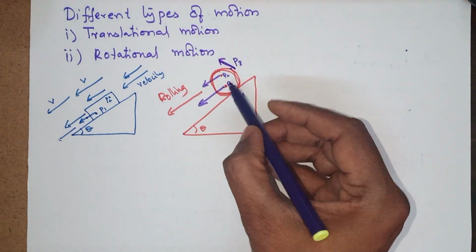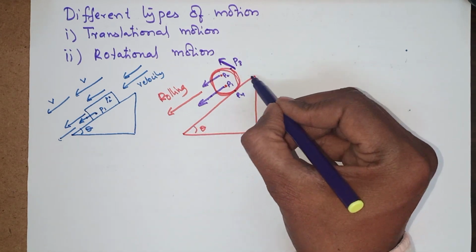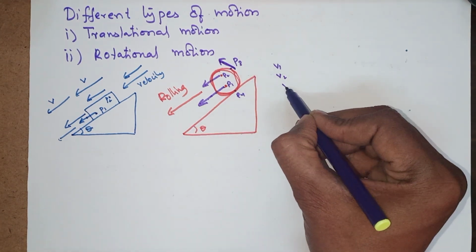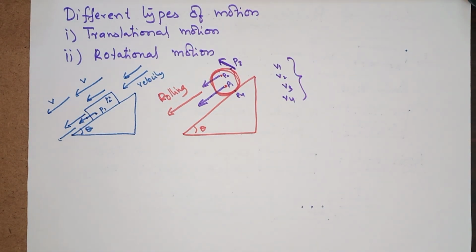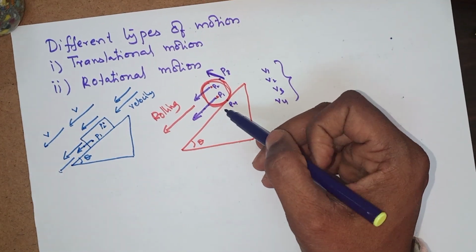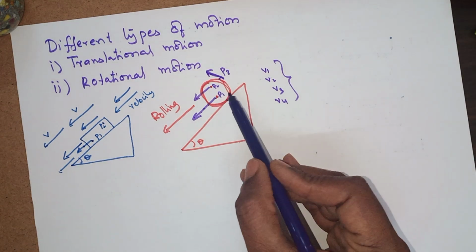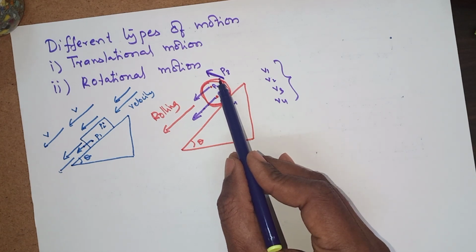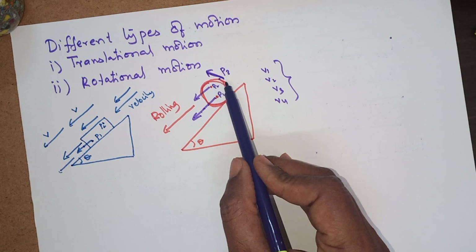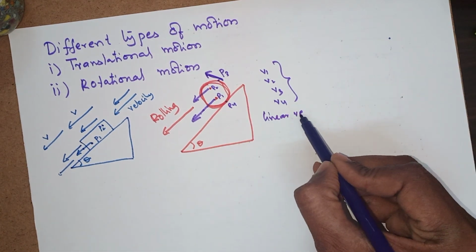As it is getting translated as well as rolling, the velocities v1, v2, v3, v4 are different. So besides translational, we can expect another type of motion as it is rolling down, and in this motion the body composed of particles would not have the same velocity, the particles would have different linear velocities.